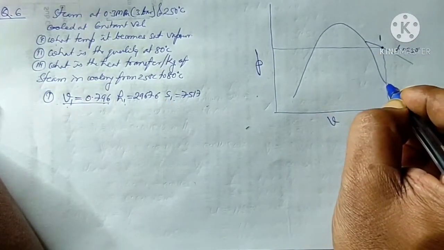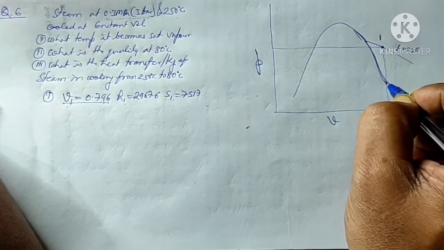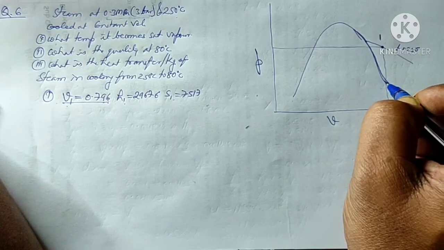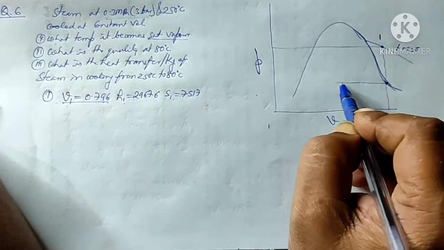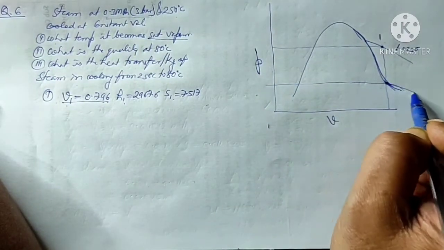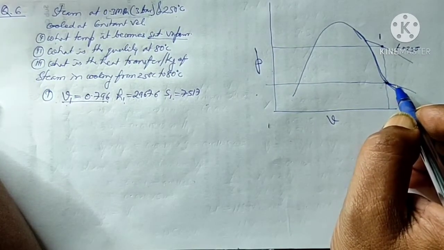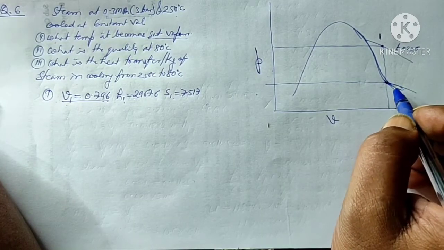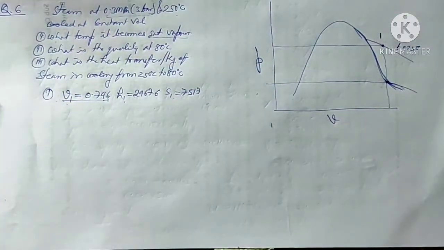At some point it crosses the saturated vapor line. At this particular point the steam will become dry saturated, that is saturated vapor. I have to find out at this point what the pressure and temperature are. So I'll go to the steam table and try to find the specific volume equal to 0.796 in the saturated steam table.